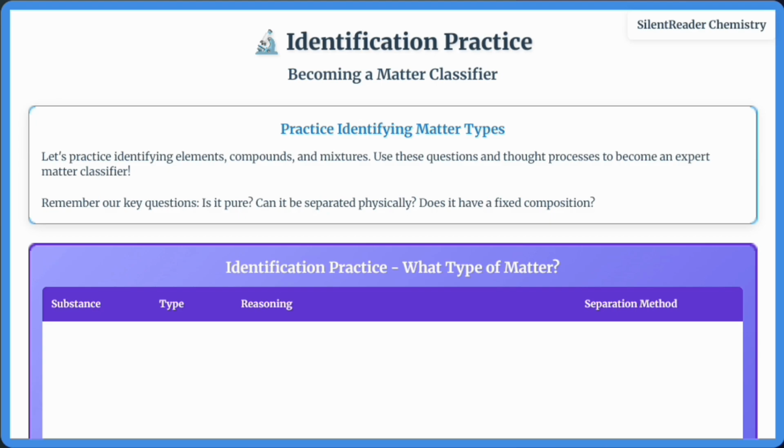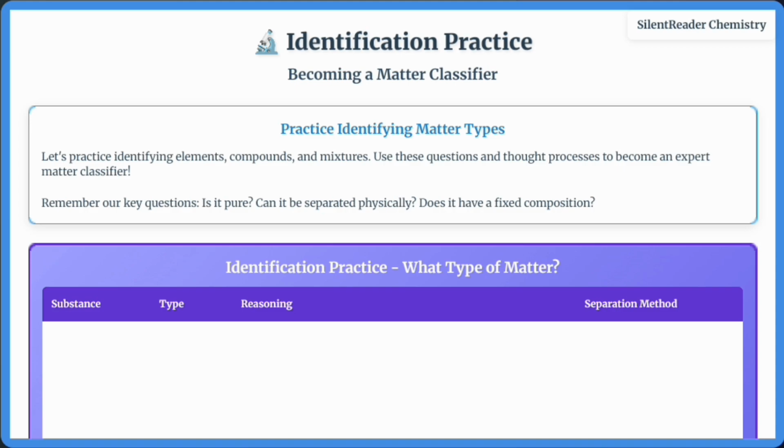Let's practice identifying matter types to become expert classifiers. Ask key questions. Can I see different parts? That indicates a heterogeneous mixture. Is composition always the same? That suggests a pure substance. Can it be separated physically? That indicates a mixture. Does it have a fixed formula? That indicates a compound. Is it on the periodic table? That indicates an element.